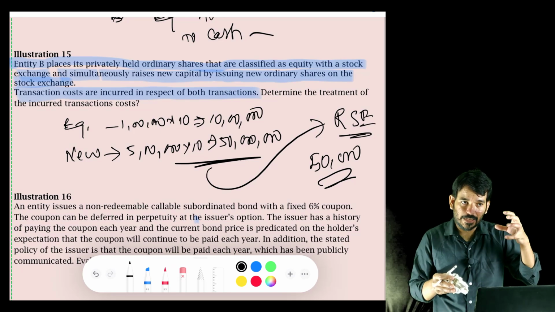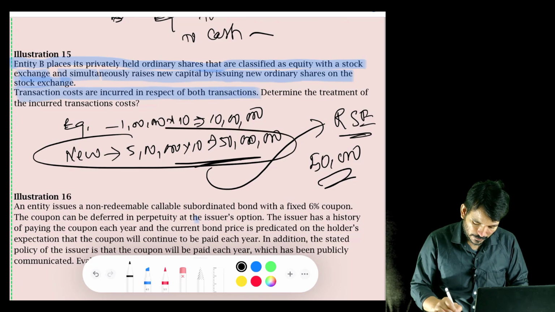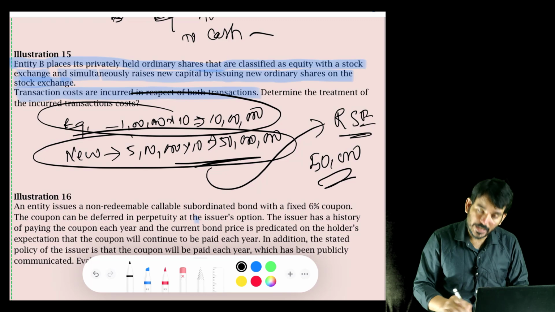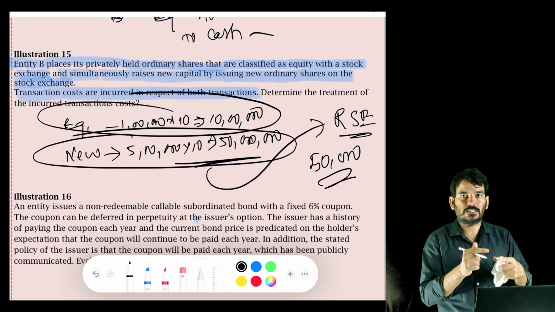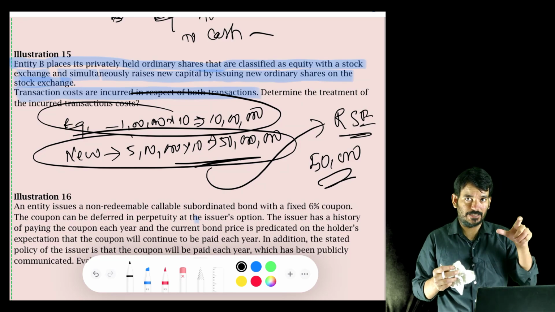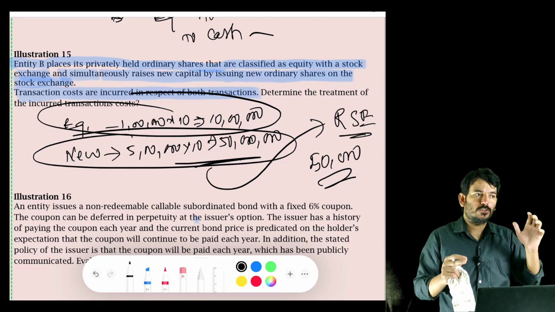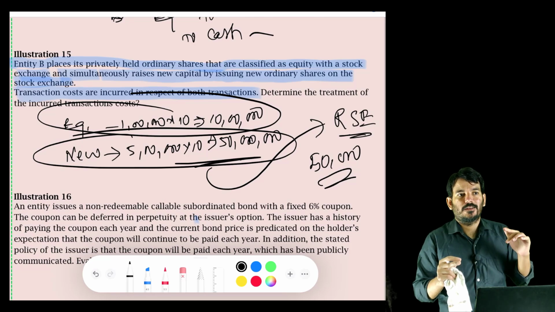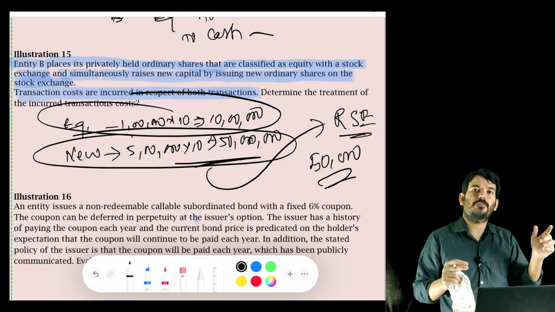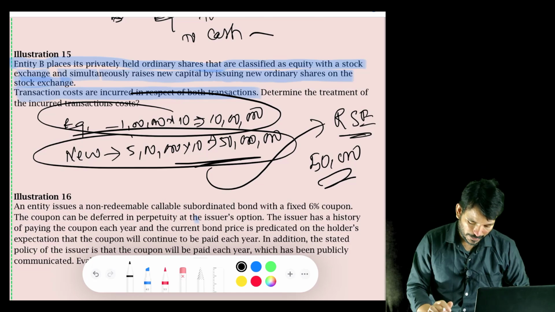Okay, for the equity I am issuing for the first time, I can add the cost to the original cost of the equity, but for the equity which is already existing in my balance sheet, to that extent I have to take it to my P&L. I'll repeat: I'm incurring a transaction cost which is combined for my existing equity and new equity. The existing equity's transaction cost will go into P&L, and the new equity's transaction cost will go into my balance sheet, added to my new equity.